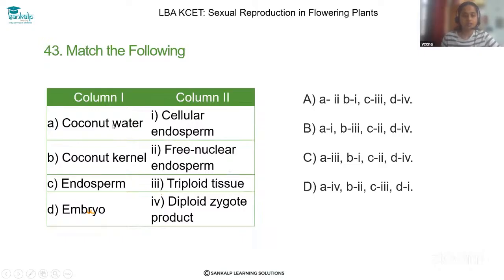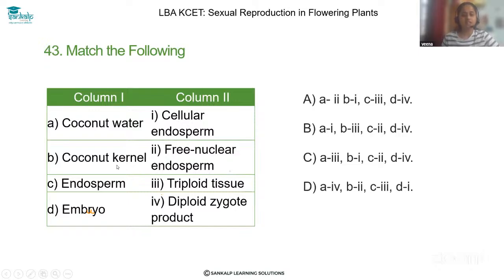Coconut water is nothing but free nuclear endosperm. As you know, in coconut water many free nuclear endosperms are present in the primary endosperm nucleus. So the correct answer for coconut water is free nuclear endosperm.